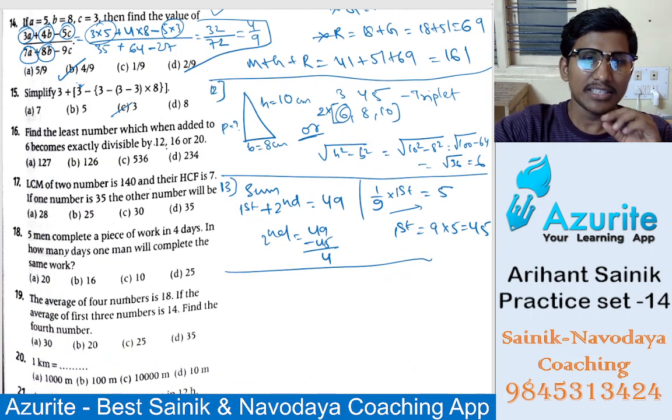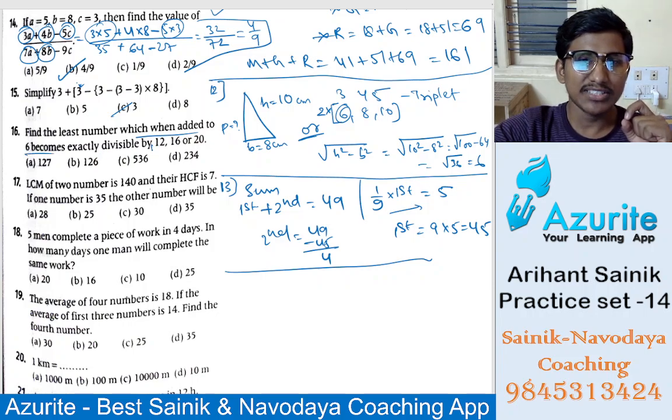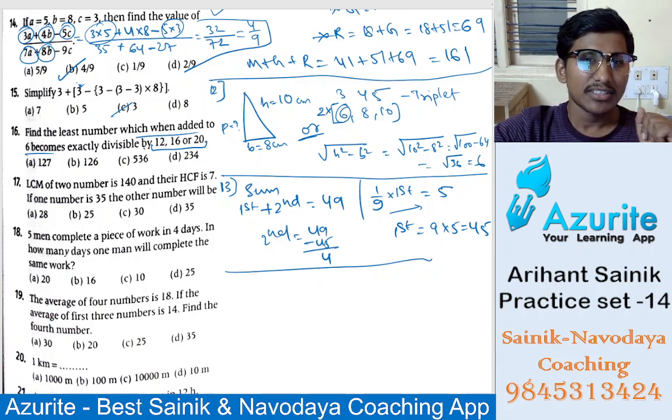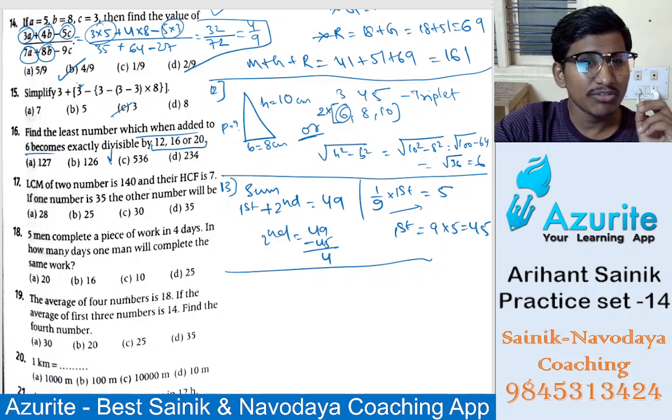16th. Find the least number which, when added to 6, becomes exactly divisible by 12, 16 and 20. So you find. Sir, I got option D. Okay. Fine, we don't have time. Listen. Divisible by means what you have to take? You have to take HCF. Sorry, LCM.